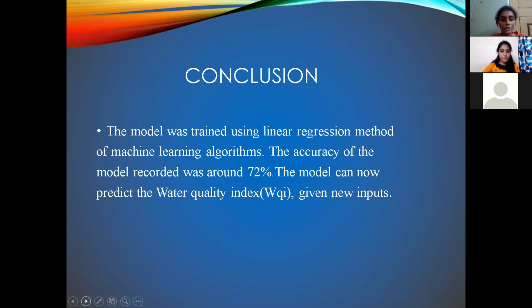Next comes the conclusion of our project. We have trained our model using linear regression, and our model accuracy is recorded as 72%. And now if we give new inputs, our model can predict the water quality index.